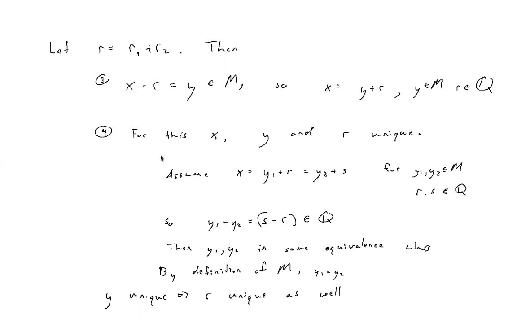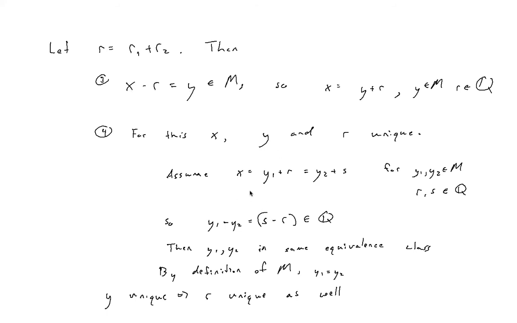And then if I let R equal R1 plus R2, then X minus R equals Y in M. So, let's say for any number X on the real line, I can subtract some rational number and get an element of M. So I can say X equals Y plus R for Y in M and R in the rational numbers. And it turns out that this decomposition of X is unique.